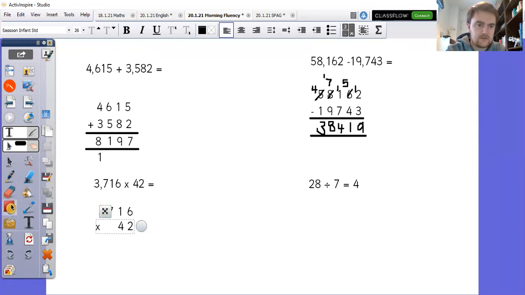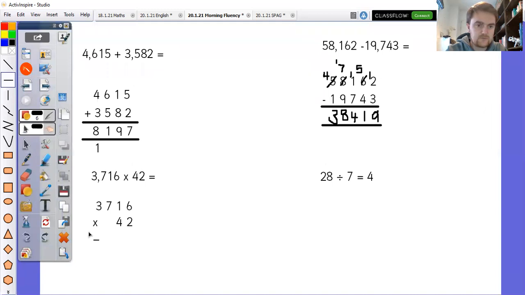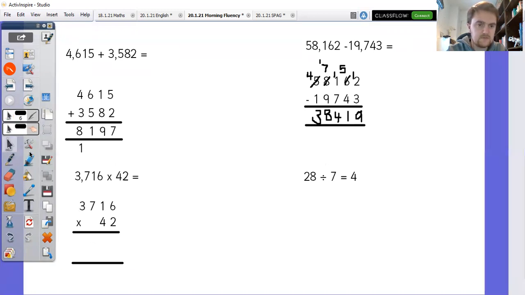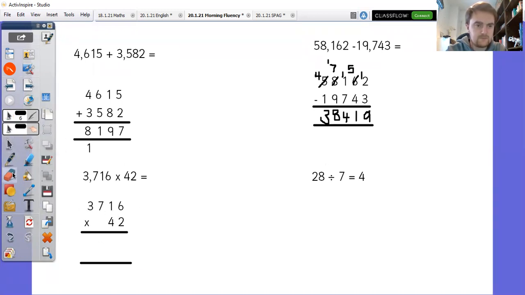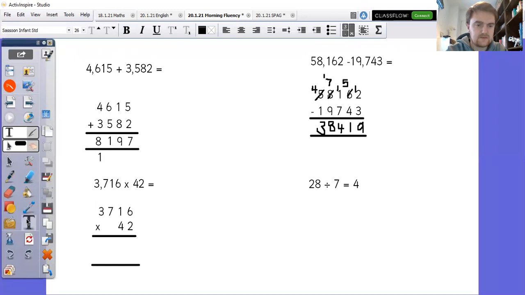Okay, then let me put my equals in and then let's talk through this one. Now, I know that I have to partition, so I'm going to partition 42 into 40 and 2, and I'm going to do the top row first, which is going to be basically 3,716 times 2. So 6 times 2 is 12. So the 2 goes in the ones column, and I have to carry a 1 across. 1 times 2 is 2. Add the extra 1 gives me 3.